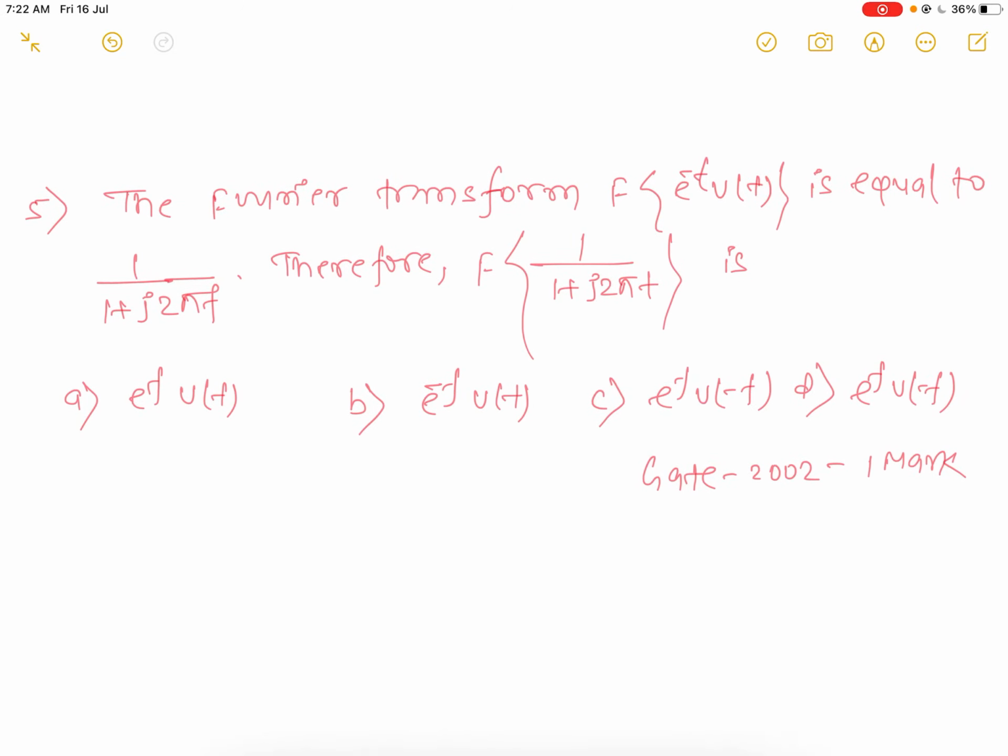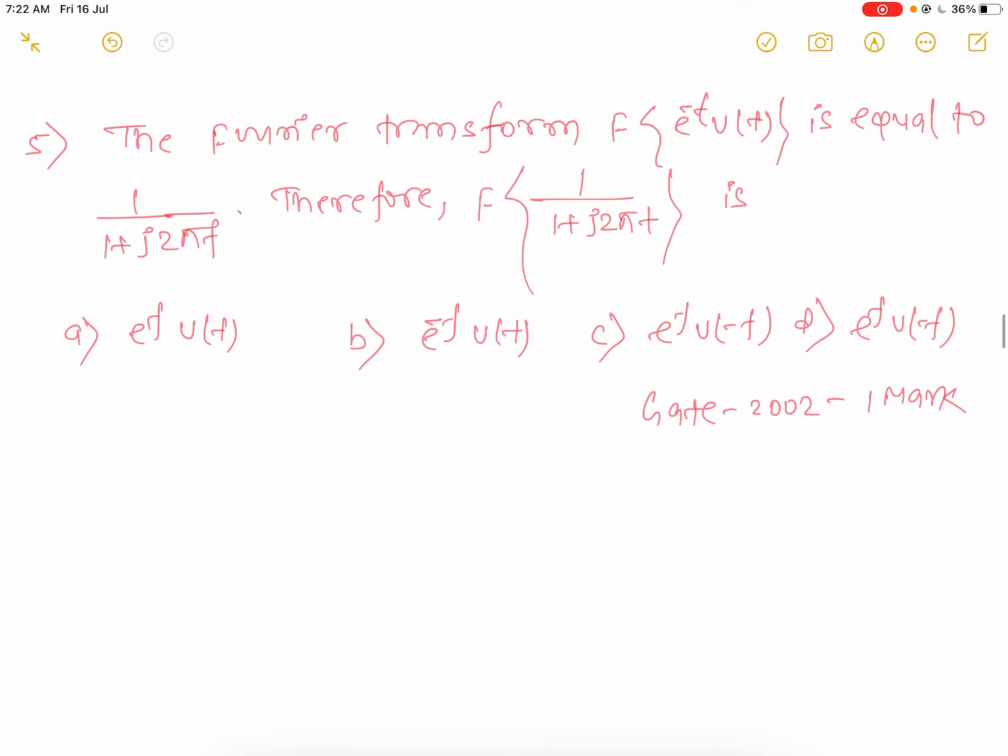Now comes to question number 5. The Fourier transform of f(t) = e^(-t) u(t) is given as 1 upon 1 plus j2πf. Therefore the Fourier transform of this function comes under the duality problem.